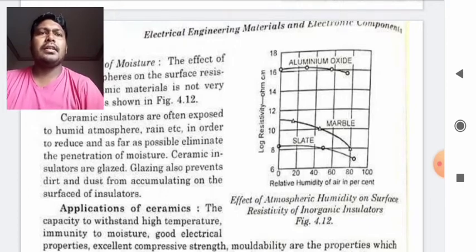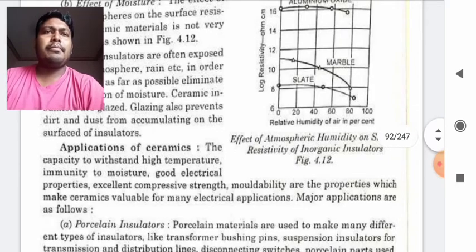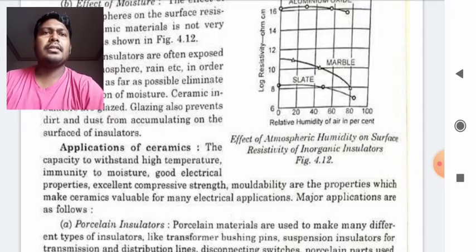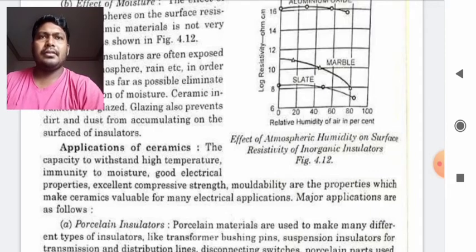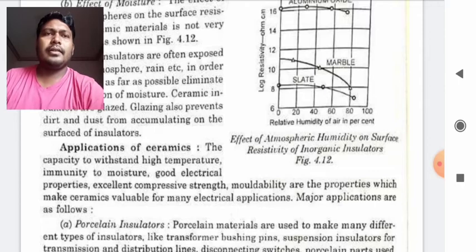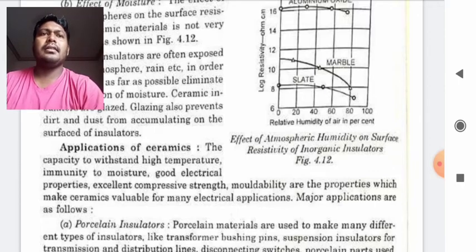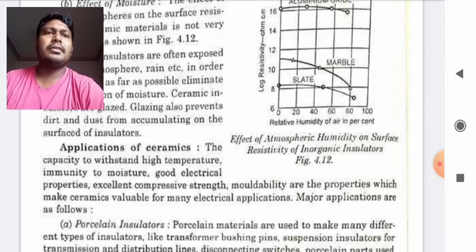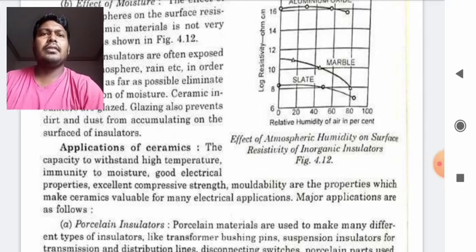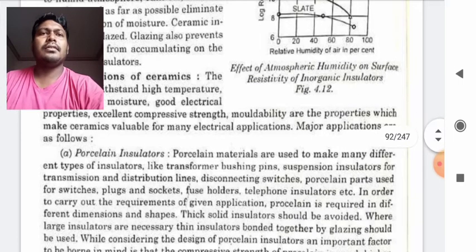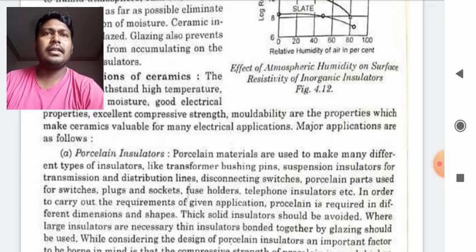Now the application of ceramic, students. The capacity to withstand high temperature, immunity to moisture, good electrical properties, excellent compressive strength, and moldability are the properties that make ceramics valuable for many electrical applications. So these are some of the necessary applications where ceramics are used. The major application is the porcelain insulator. You might have seen porcelain insulators in overhead lines, students.